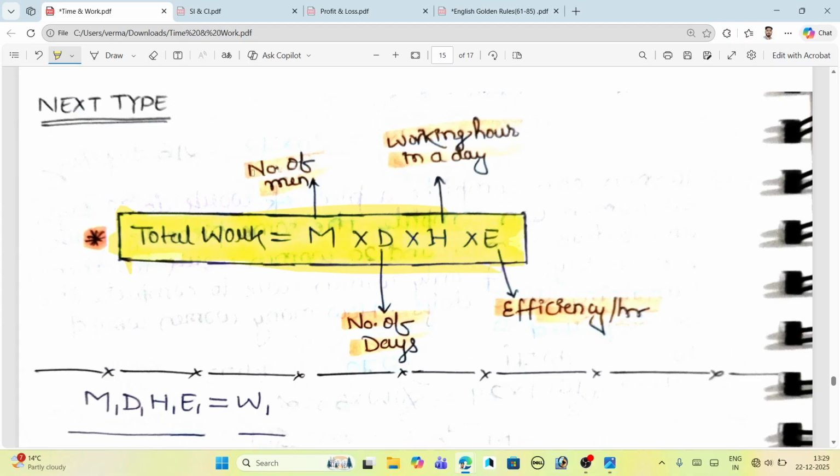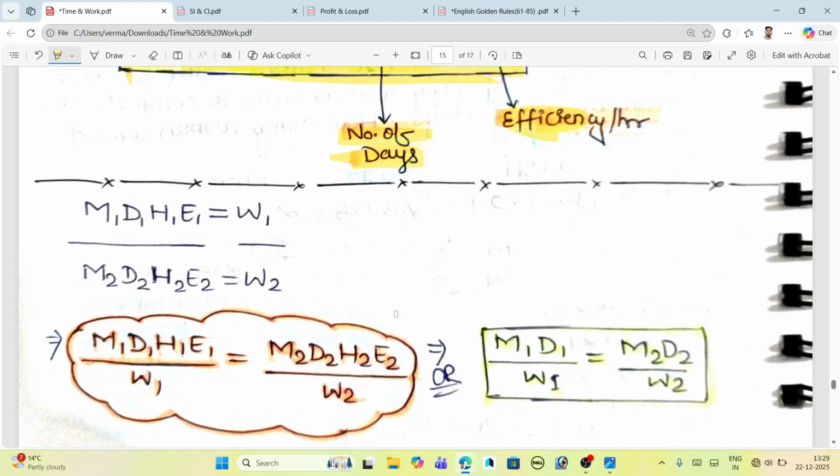Again I'm telling you, M represents number of men, D represents number of days, H represents working hours per day, and E represents efficiency. So the formula that comes out is M1 D1 H1 E1 divided by W1, divided by work 1. Same here, it is M2 D2 H2 E2 divided by W2. When something is missing, that is, efficiency is not given, then don't take the efficiency. And when the hour is not given, don't take the hour.